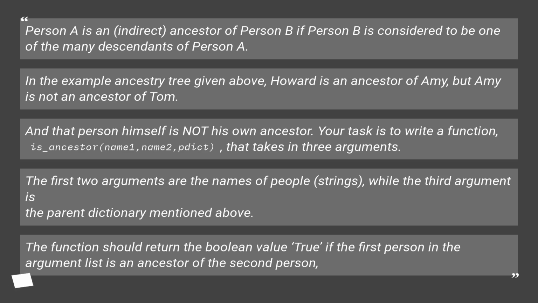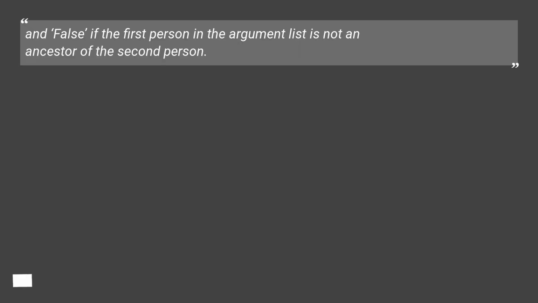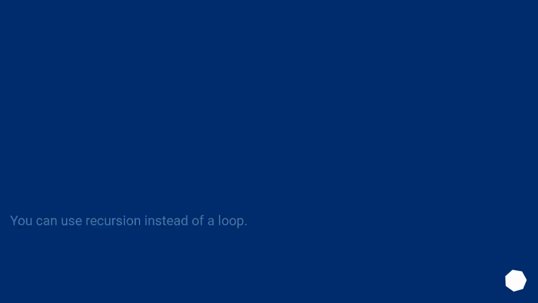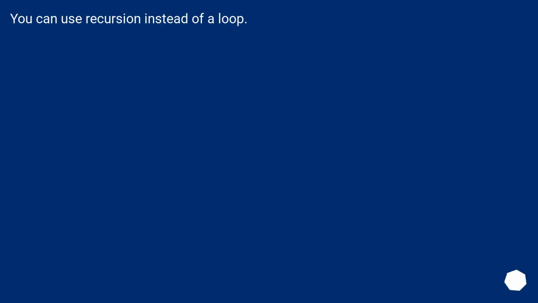Your task is to write a function, is_ancestor(name1, name2, parent_dict), that takes in 3 arguments. The first 2 arguments are the names of people, strings, while the third argument is the parent dictionary mentioned above. The function should return the Boolean value true if the first person in the argument list is an ancestor of the second person, and false if the first person is not an ancestor of the second person. You can use recursion instead of a loop.